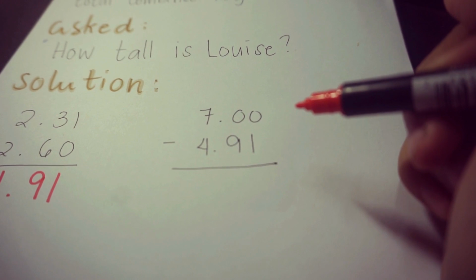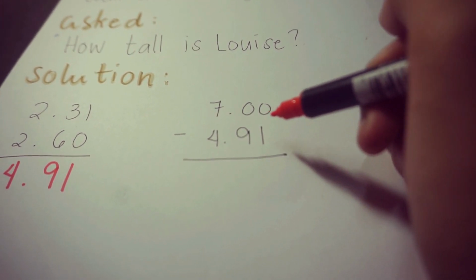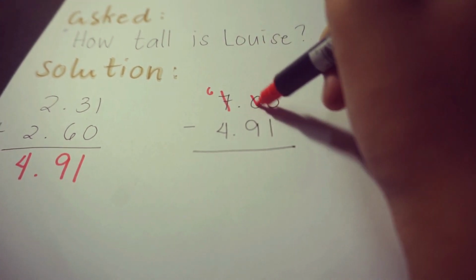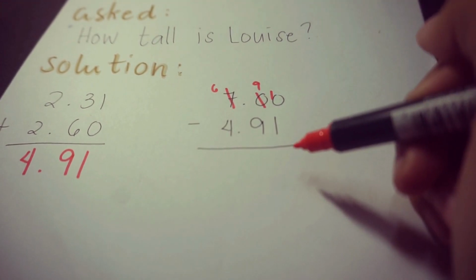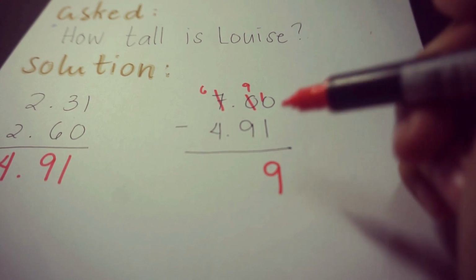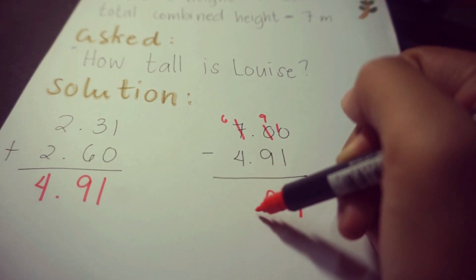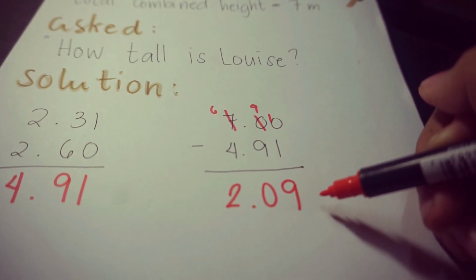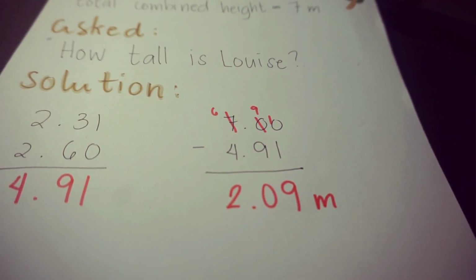So 7 minus 4.91. 1 minus 0, it can't be, so we must borrow. So borrow 6, 9, and 1. So 10 minus 1 is equal to 9. 9 minus 9 is equal to 0, and put a decimal point, and 6 minus 4 is equal to 2. So 2.09 meters is Lois' height.